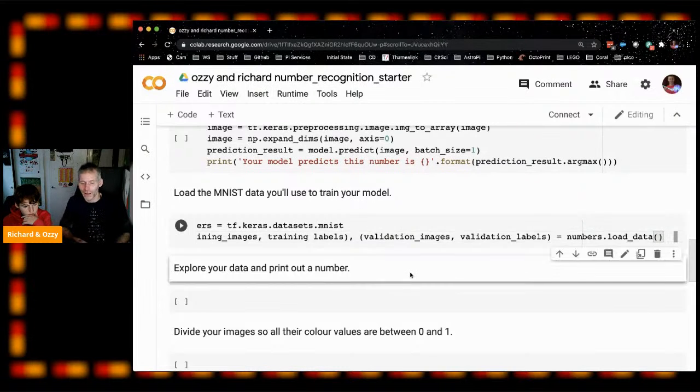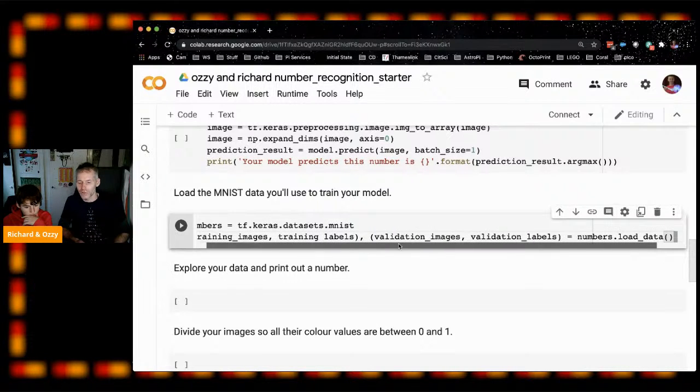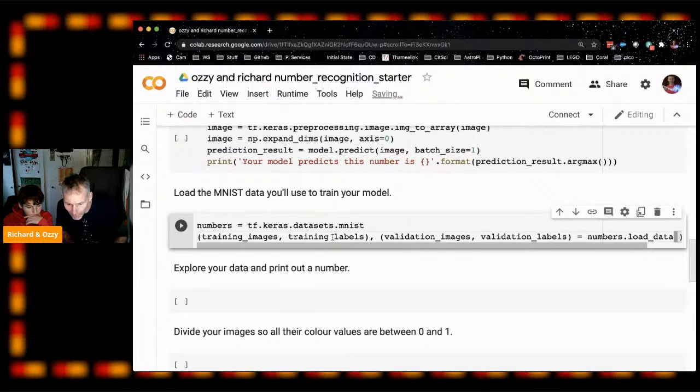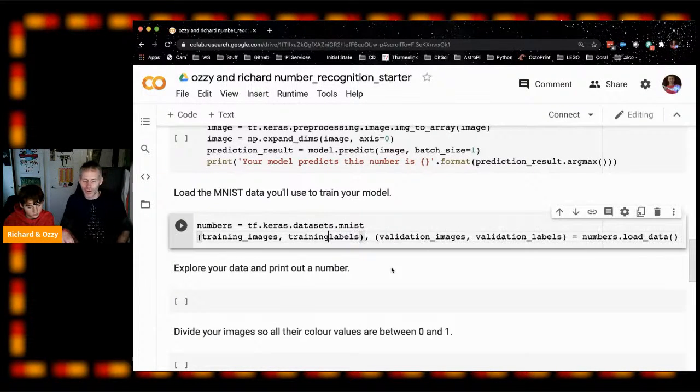Nothing there. So is there a missing underscore? Yeah, there is. Well spotted there, Marcello. Thank you very much. Nicely done.